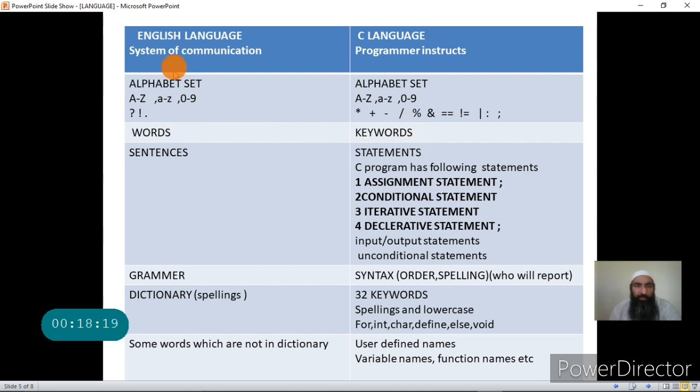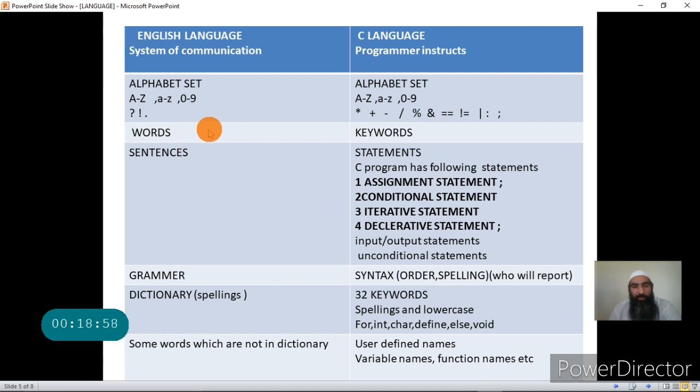Since the words in the English language are arranged to form sentences, the keywords in C language are arranged to form statements. Once again, keywords are the same as words in the English language. In English we call a combination of alphabets words, of course meaningful words. Those words should have a meaning. Again, the keywords have a meaning that is given by the C language designer to those words.